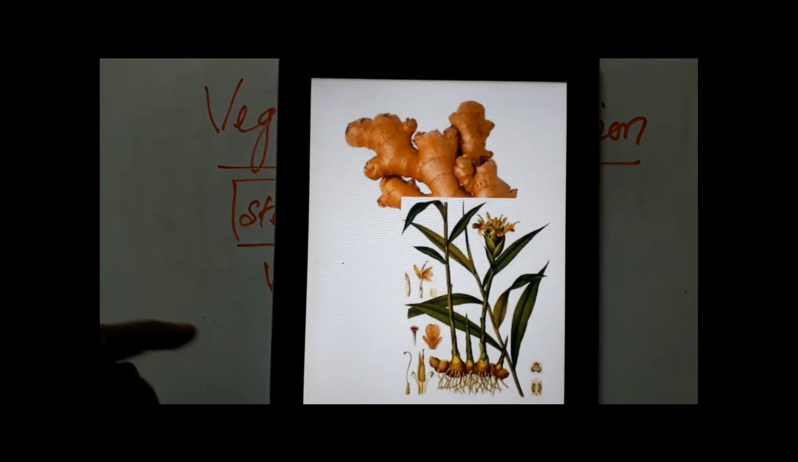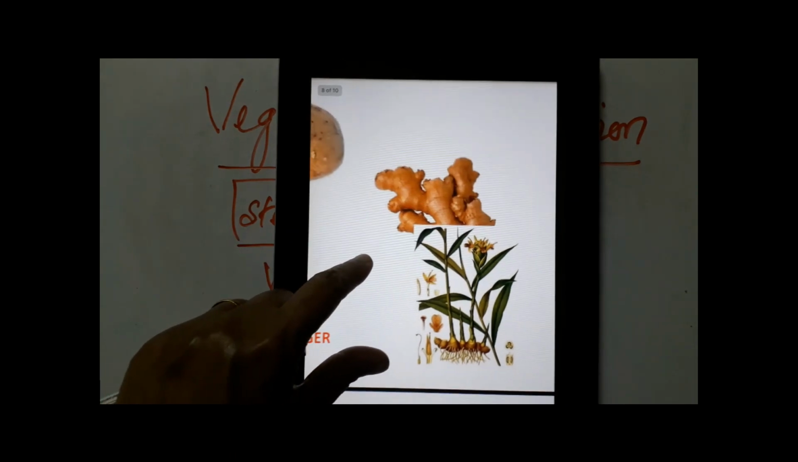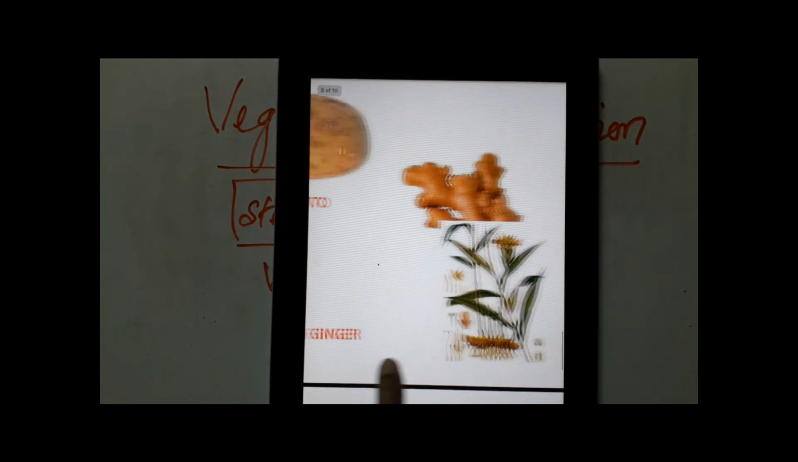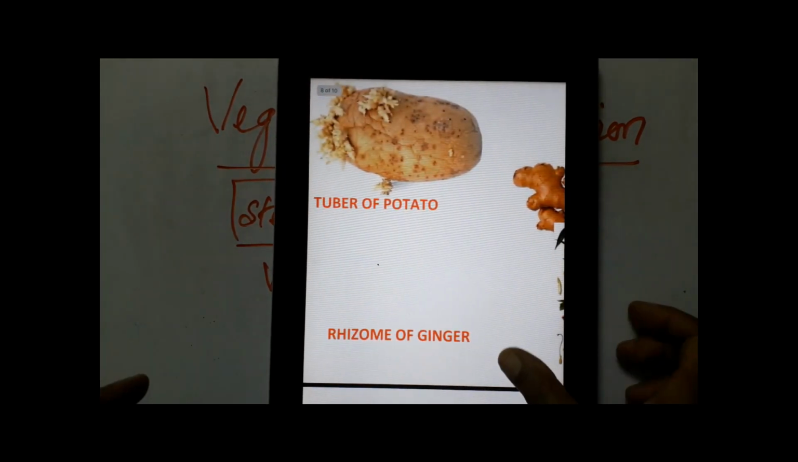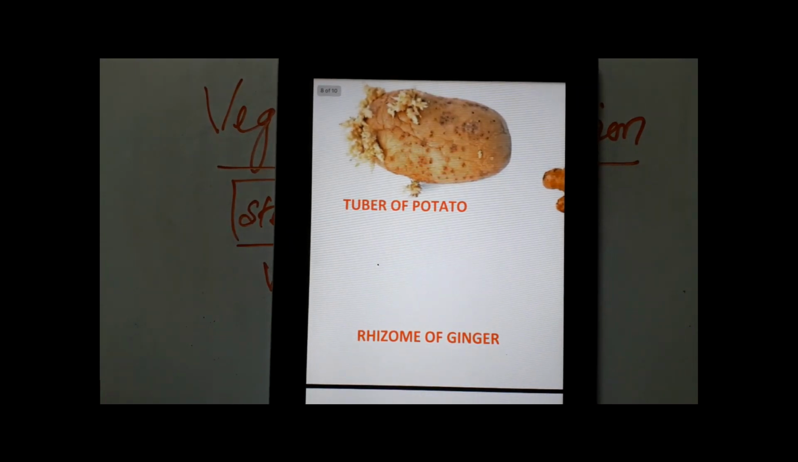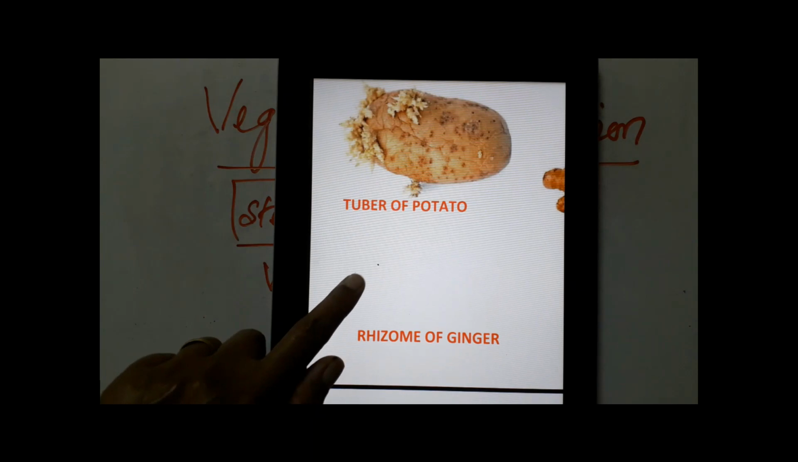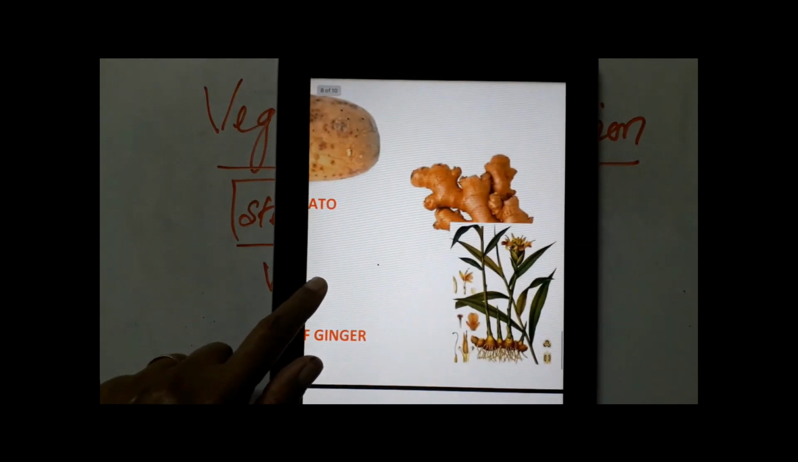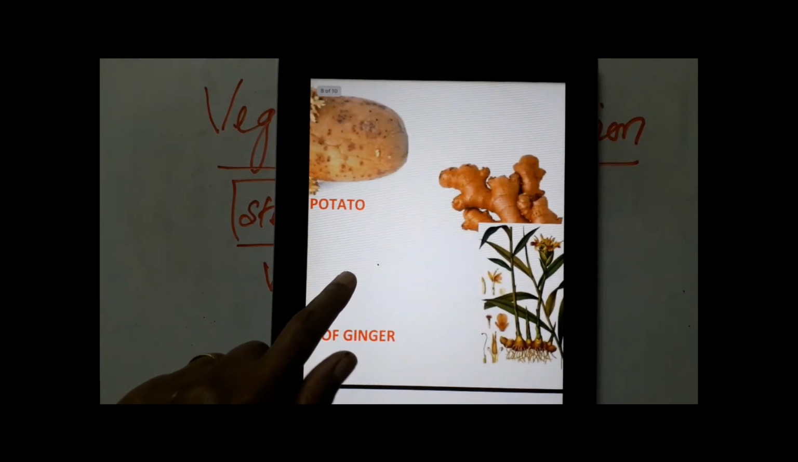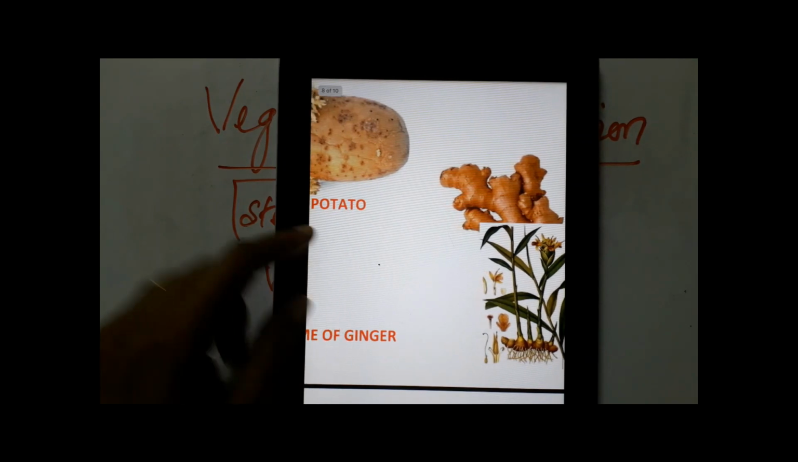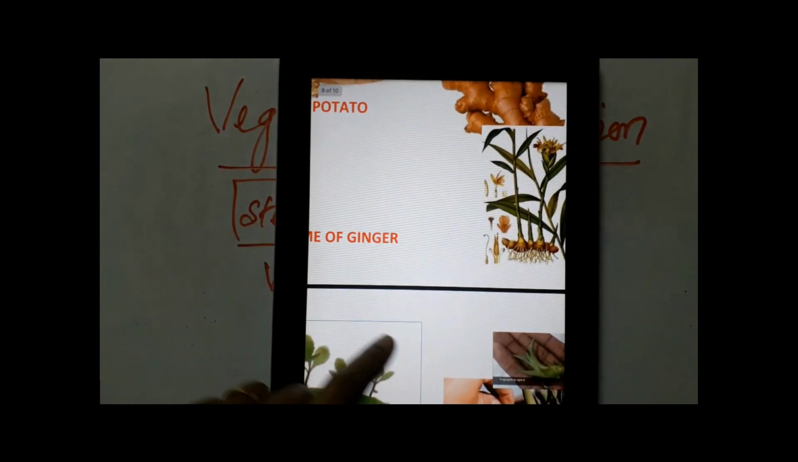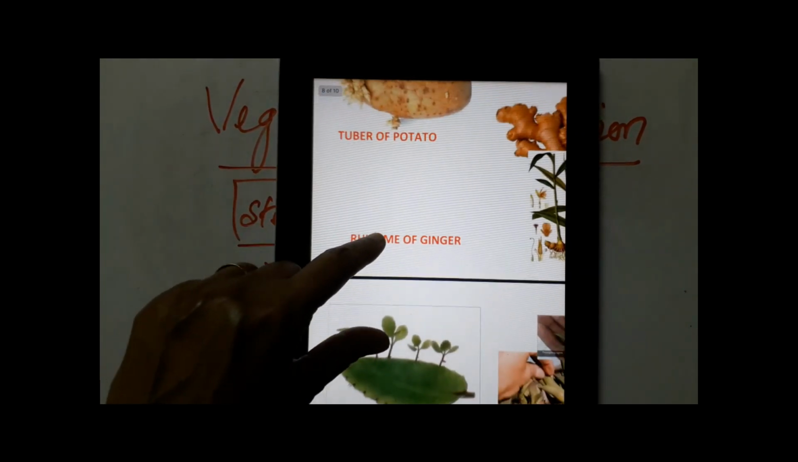So what can I call this modified stem? It is a vegetative propagule. You have a name for it. It's called a rhizome of ginger. It's a branched stem, as you can notice, and it grows horizontally. All right, so this is an example of vegetative propagation.